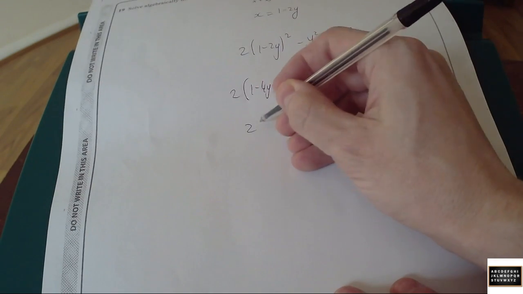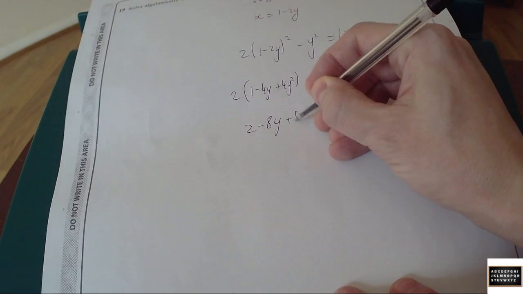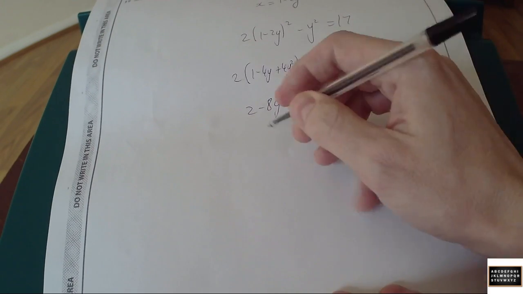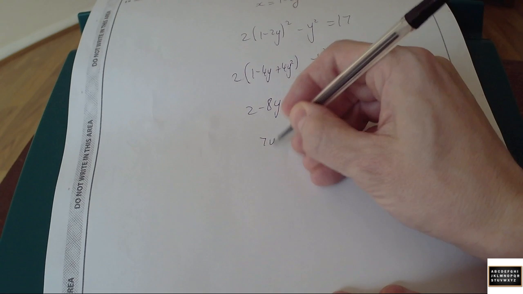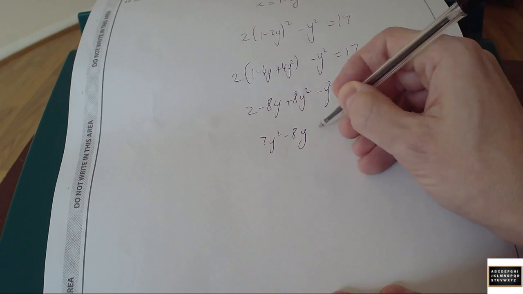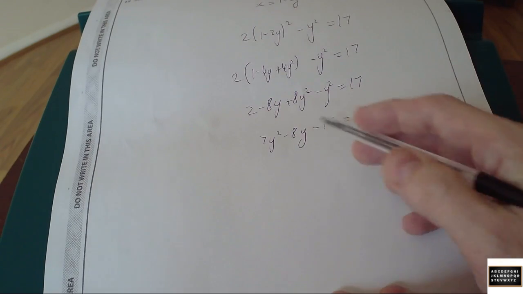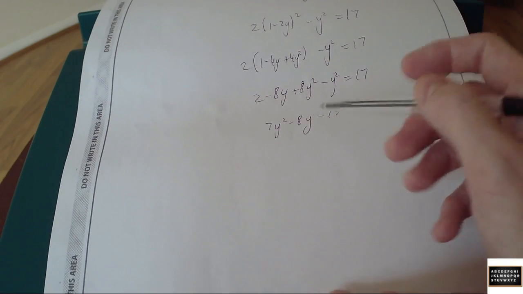If I multiply this out by 2, and then gather together the like terms, try and write it a bit nicer for myself. So 7y squared minus 8y and then minus 15 equals 0. Okay, because 2 minus 17. So I've done a little bit of collating together, you get this.